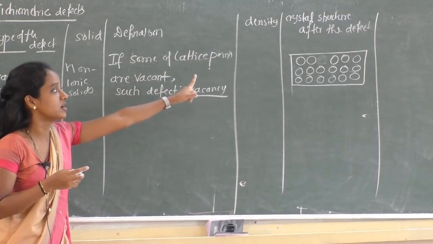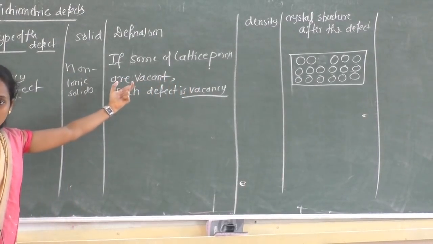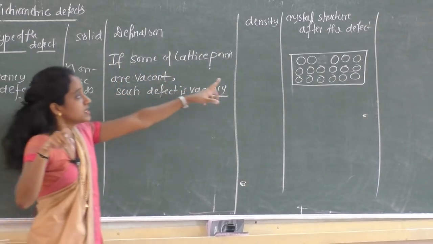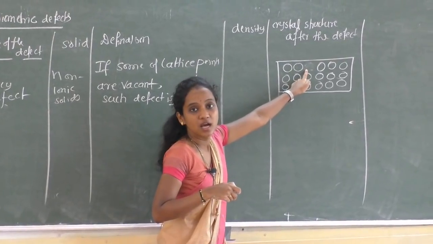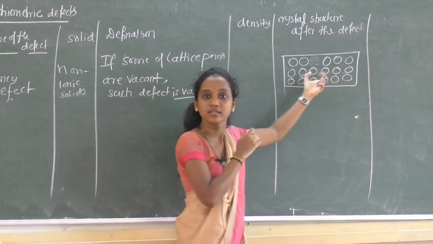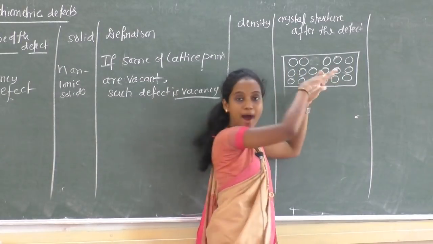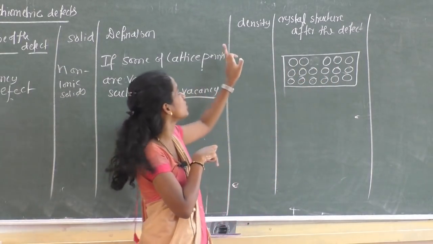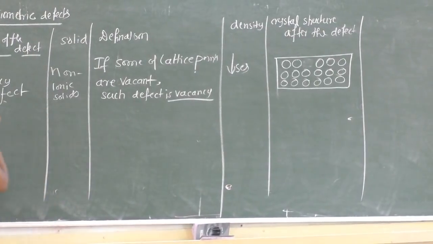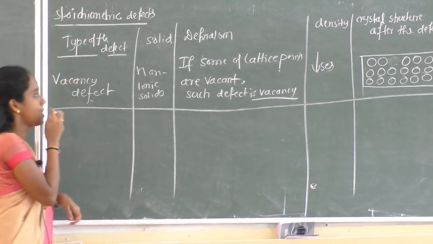Now what happens to the density of the solid? If there is a vacancy defect, what happens to the density? Density is mass by volume, right? It is a ratio between mass and volume. So density is directly proportional to mass. See here, now the particle is not there. So if you consider per unit volume, the number of atoms is decreased. So what about the mass? Mass decreases, which is directly proportional to density. So density decreases. Understood? So that is the first type under stoichiometric.